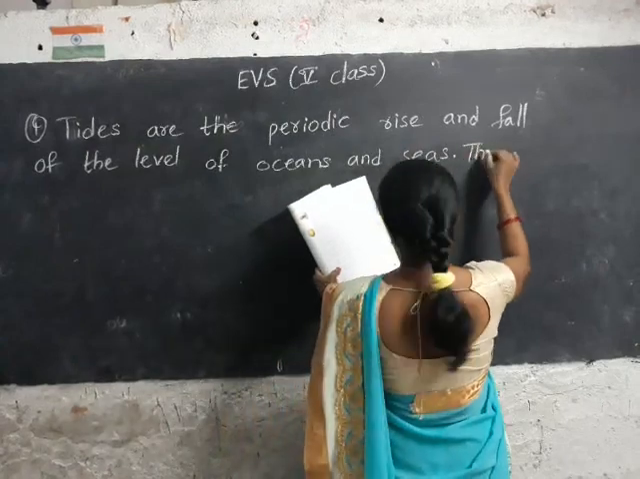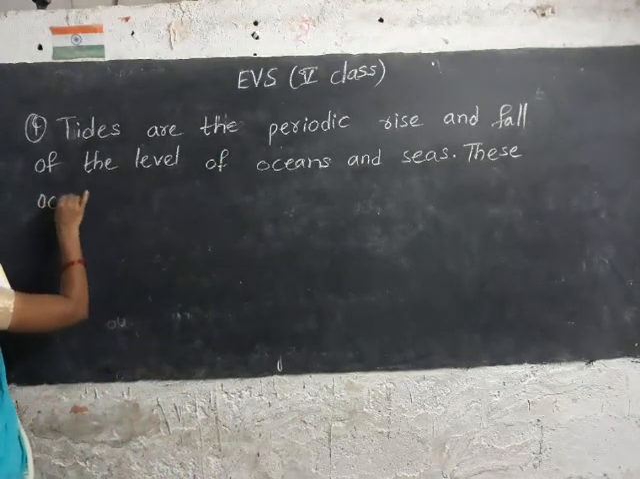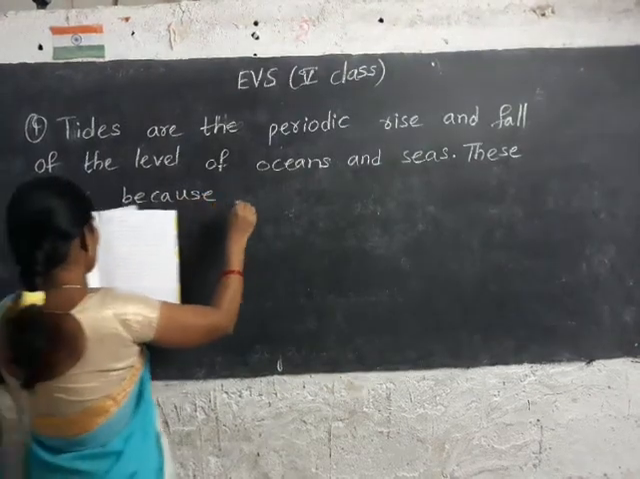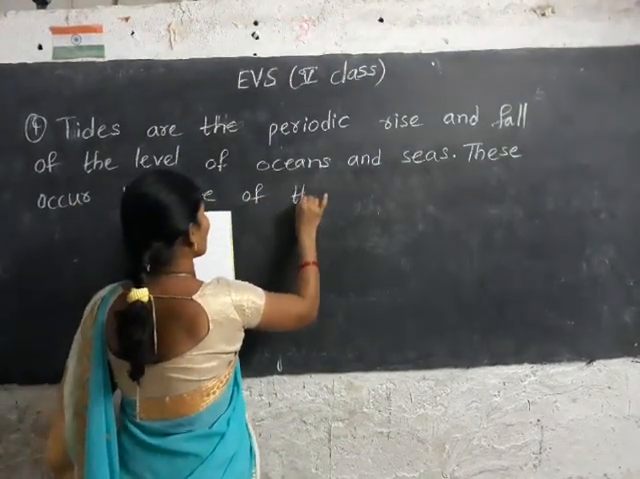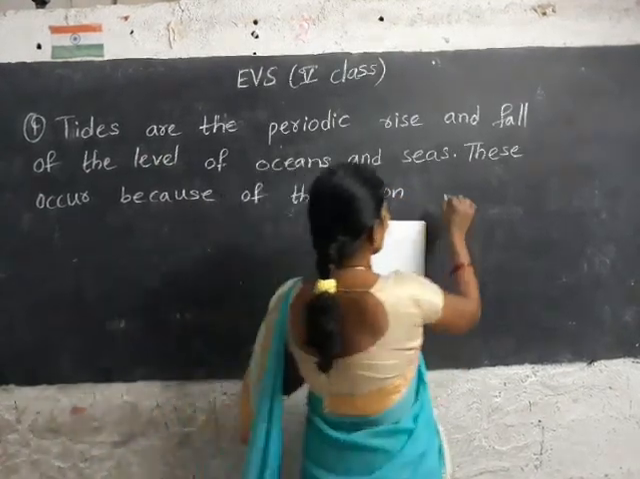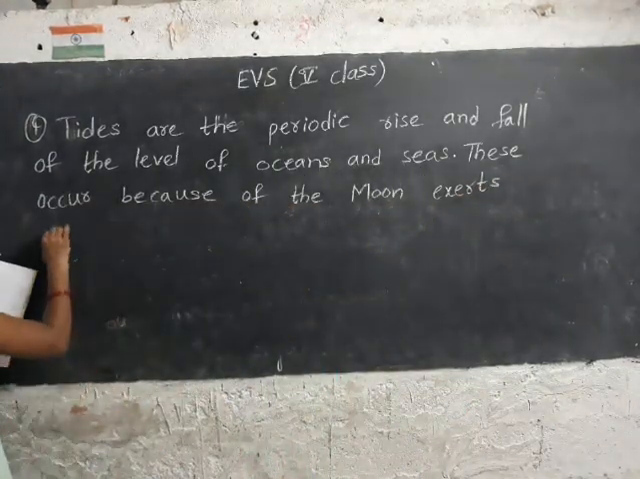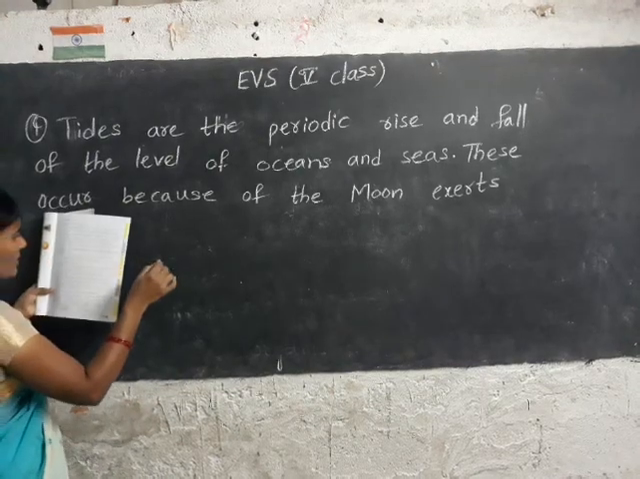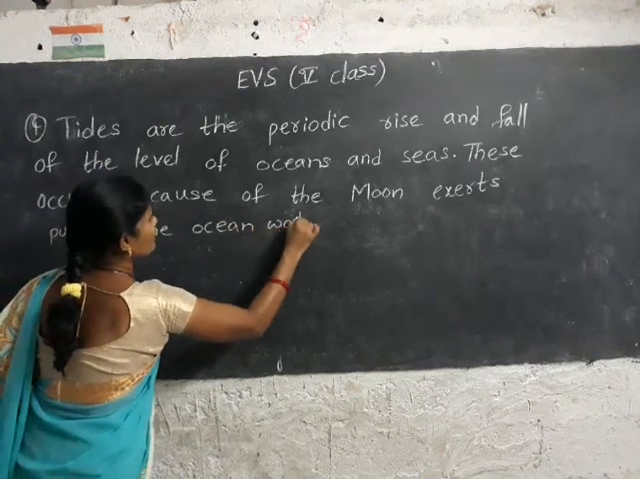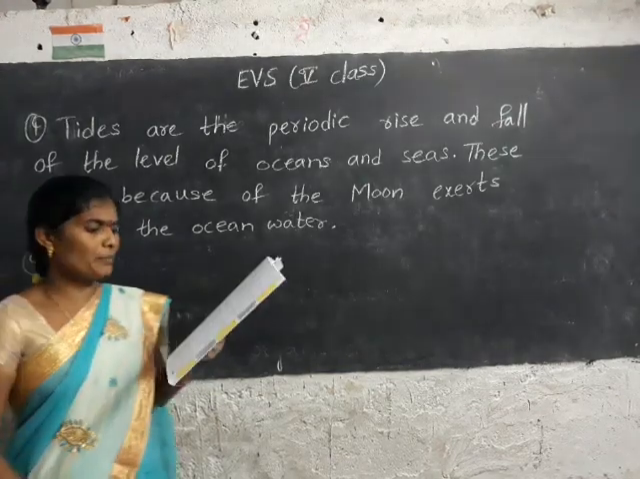Why do they occur? These occur because of the moon exerting, means attracting, a pull on the ocean water. Okay, next, fifth one. What is meant by an eclipse?